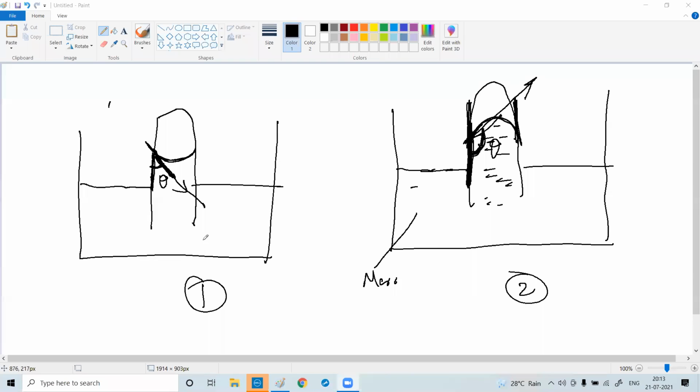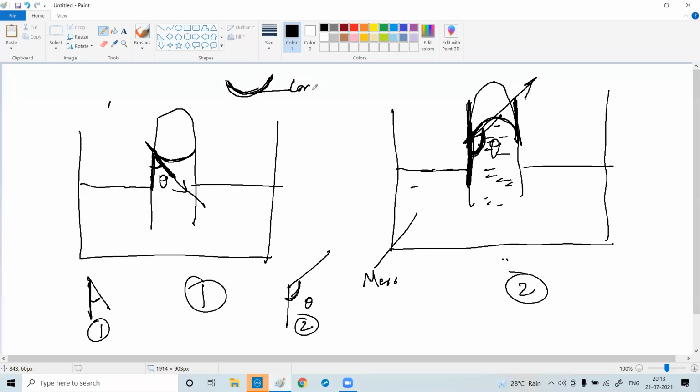How can the first one be greater? Here the angle is like this, and here the angle is like this. So which angle is greater, the second figure or the first figure? Second figure, sir. Then how can the angle in the first figure be greater? But can you see the shape? Here the shape is like this.